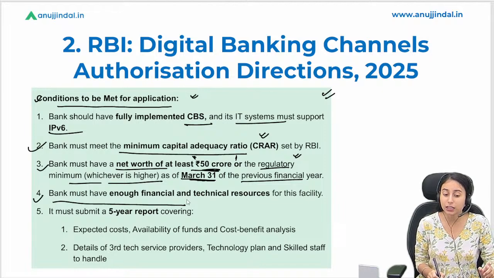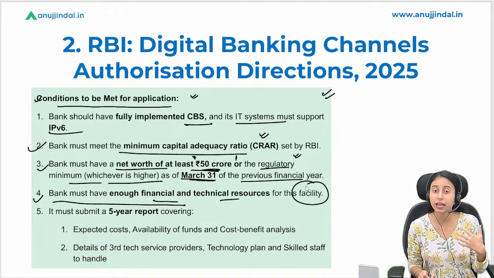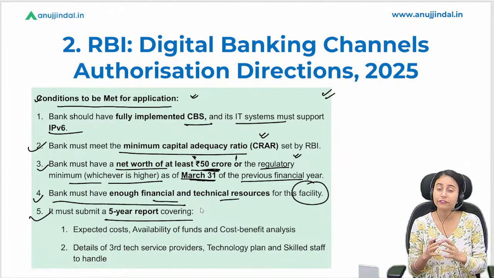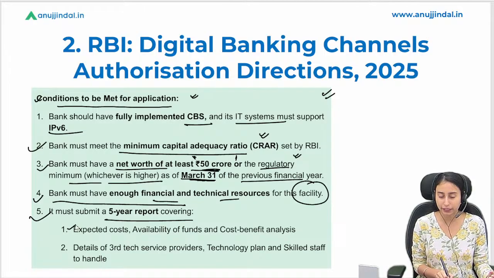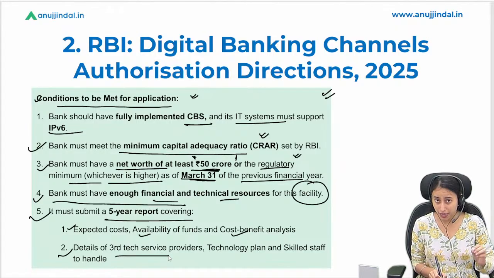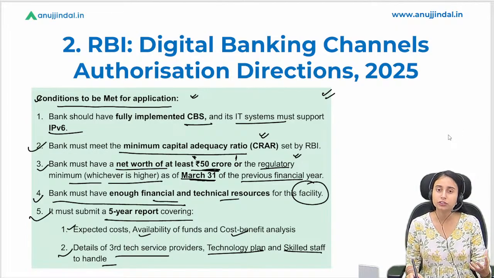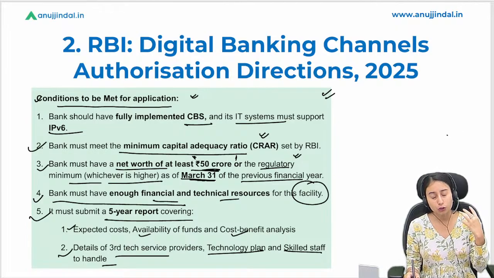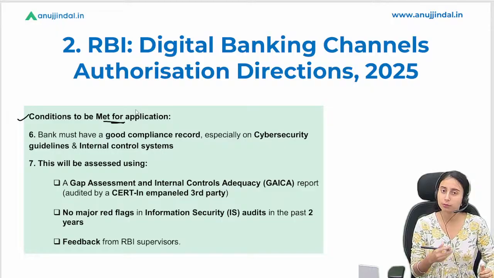आगे देखते हैं, the bank must have enough financial and technical resources. उनके पास अच्छे technical और financial resources होने चाहिए so that they can facilitate what they are aiming at. Then they must give a 5-year report to the RBI regarding their expected cost if they give this facility, availability of funds, cost and benefit analysis, and details of any third-party service provider. They will also give their technology plan, how they are going to provide it, and skilled staff information, that we have skilled human resources to support such a facility. Conditions to be met for the application, अभी वही चीज चल रही है.